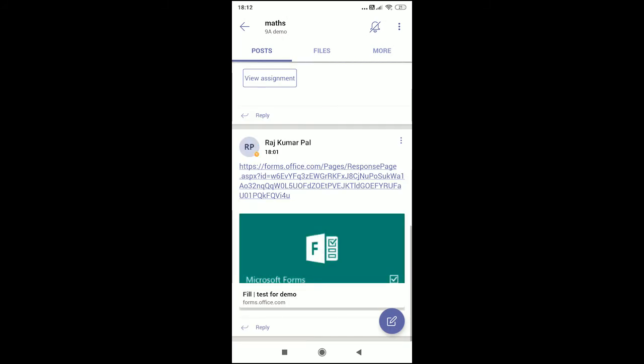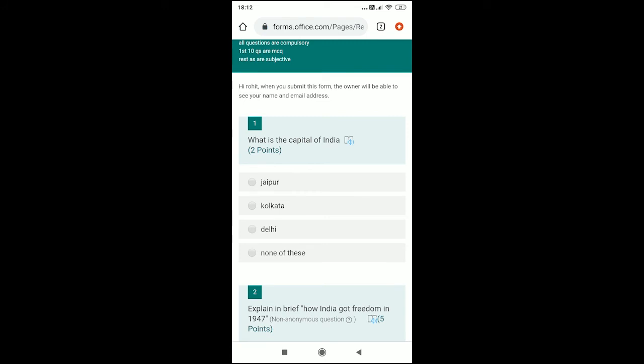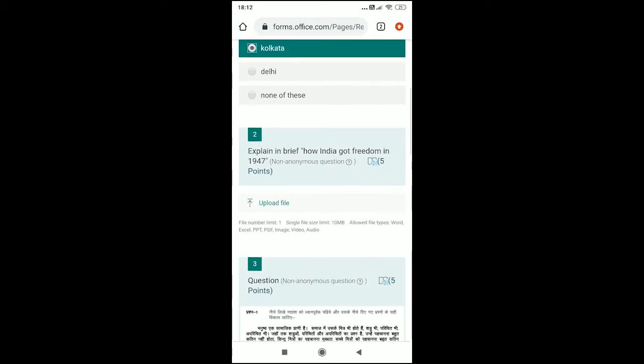Fine. In the maths you will find the question paper link which has been posted. I click on the question paper link. Now the question paper is getting loaded on the screen, right? Okay, now the first question, again see it has been shuffled. The question is now different, the first one for this particular student. He says Kolkata is the capital of India.